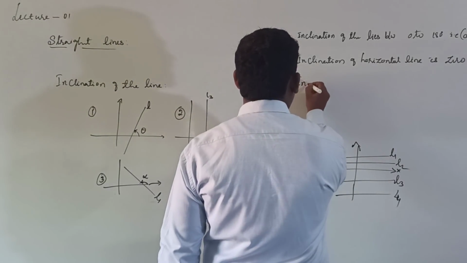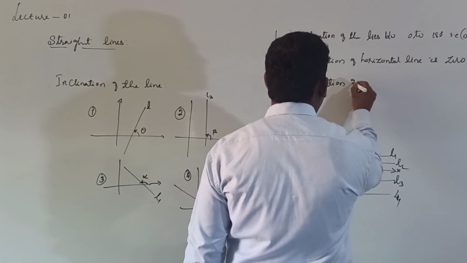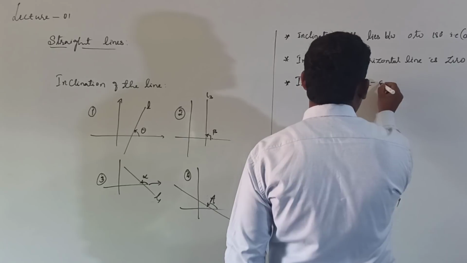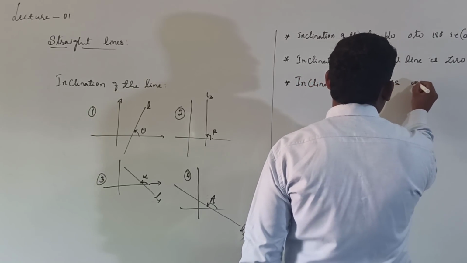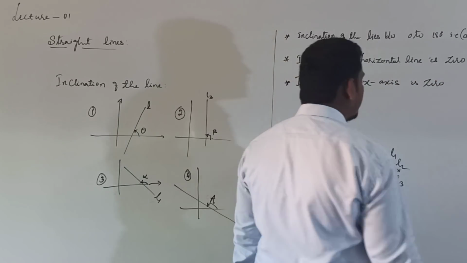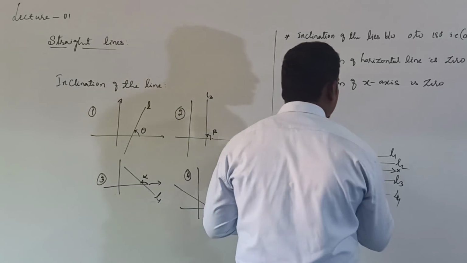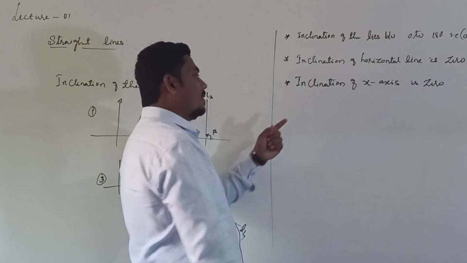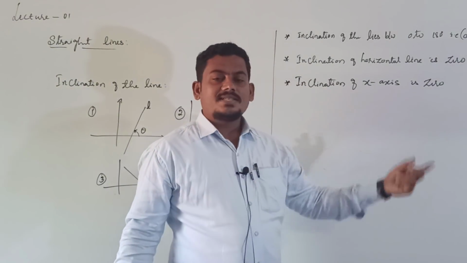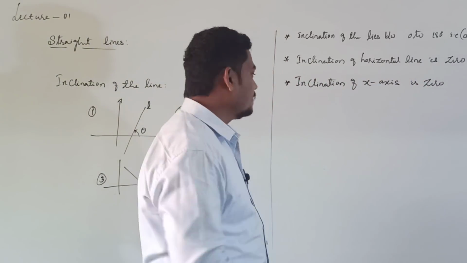So the inclination of the x-axis is 0, because the x-axis is also a horizontal line, right? Inclination of the x-axis is 0 degrees or simply 0. Inclination of a horizontal line is 0.